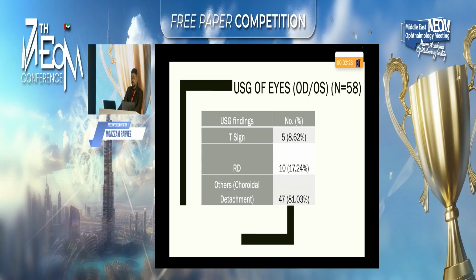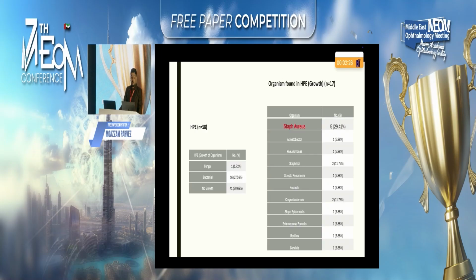USG findings, 5 eyes showed the T sign, 10 eyes showed retinal detachment, and other findings were seen in 47 other eyes. So on histopathological examination, fungal growth was seen in 1 case, bacterial was seen in most of the cases, 16, and the other eyes showed no growth on histopathological examination. Staphylococcus aureus was the most common organism found on HPE, with Acinetobacter, Pseudomonas, Staph epidermidis, Streptococcus pneumoniae having 1 or 2 presentations.